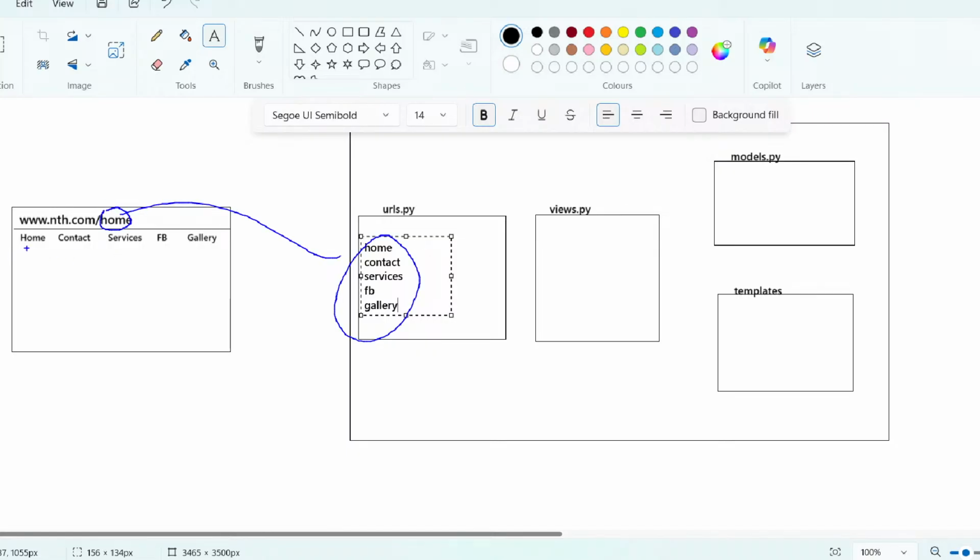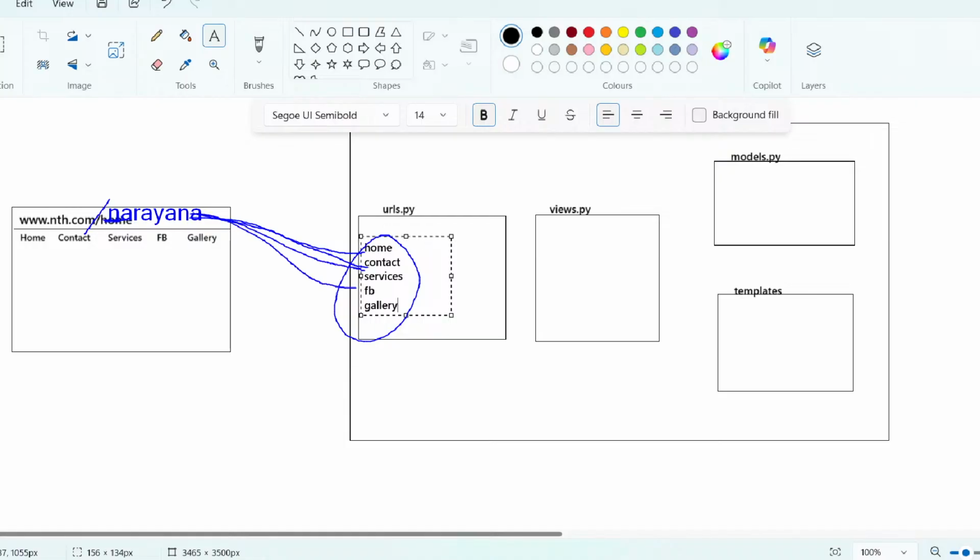Or else we can click here, guys. Suppose I give some other name, like the same Narayana, slash Narayana. Then Narayana matching home, not matching. Narayana contact, not matching. Narayana services, not matching.